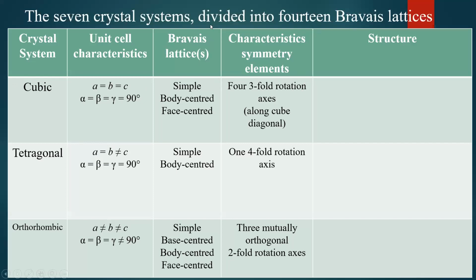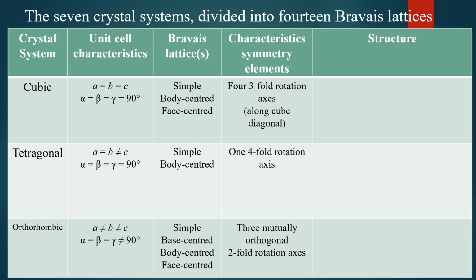So 7 crystal systems are divided into 14 Bravais lattices. Okay, crystal systems are there. Then Bravais lattices are listed in the third column. First column gives you crystal system. Third column gives you Bravais lattice corresponding to that crystal system. And you can observe the unit cell characteristics here. The crystal system is said to be cubic if A equals B equals C and alpha, beta, gamma are 90 degrees. So definitely that is said to be the cubic crystal system.